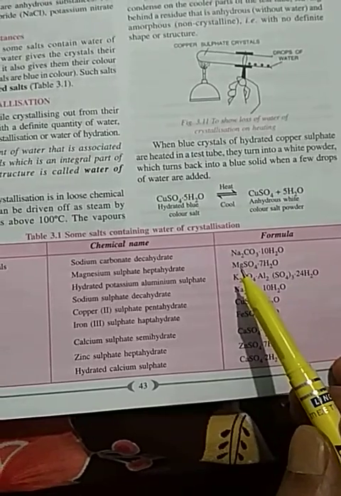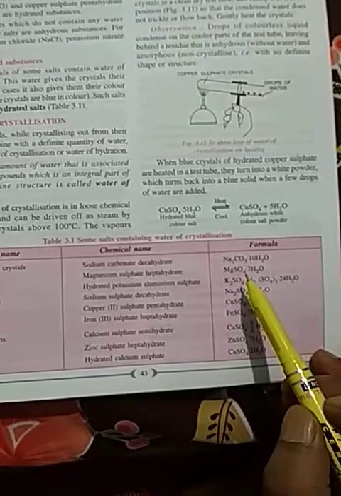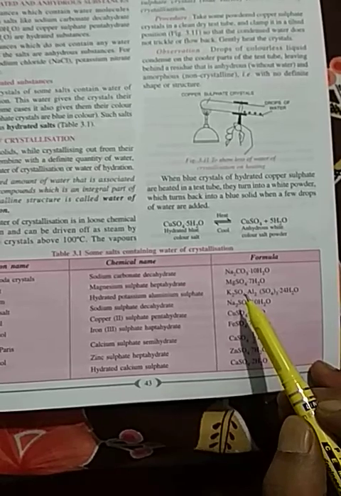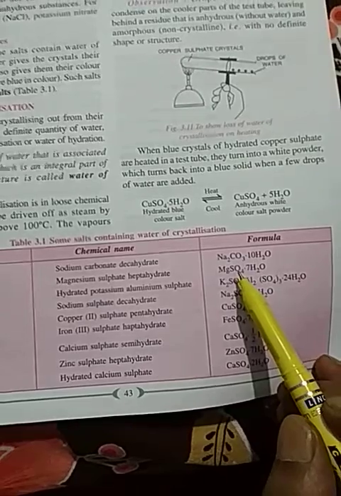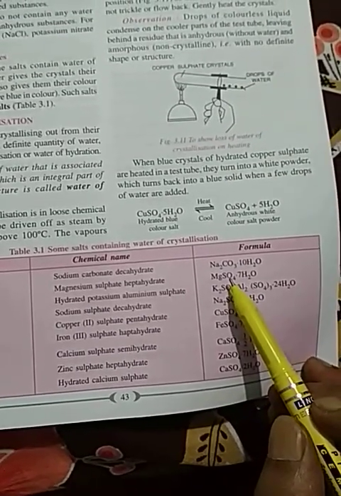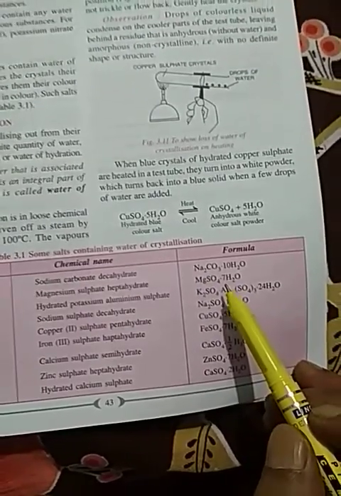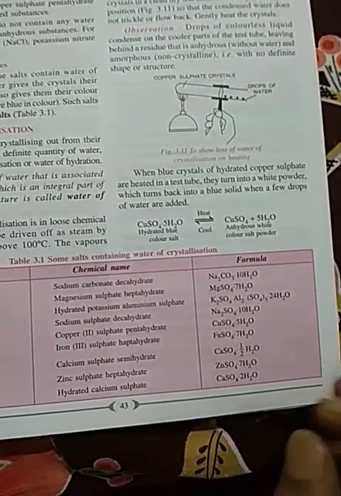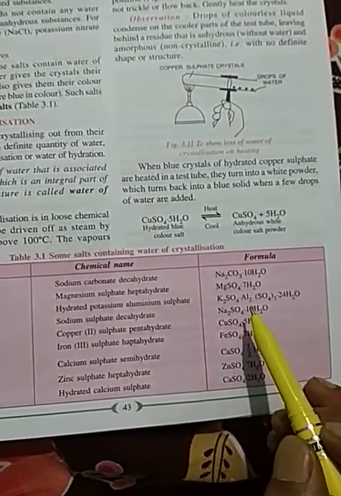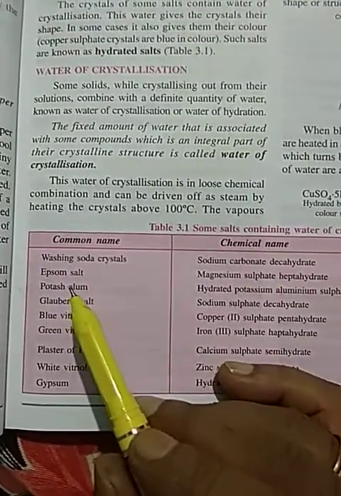Here is magnesium sulfate, which contains 7 molecules of water. If it contains 2, 3, 4, 5 or 6 molecules of water, then those cannot be said to be water of crystallization. If it contains 8 molecules of water, it will not be called water of crystallization, but if it contains 7, fixed, 7 molecules of water, then it will be called Epsom salt.